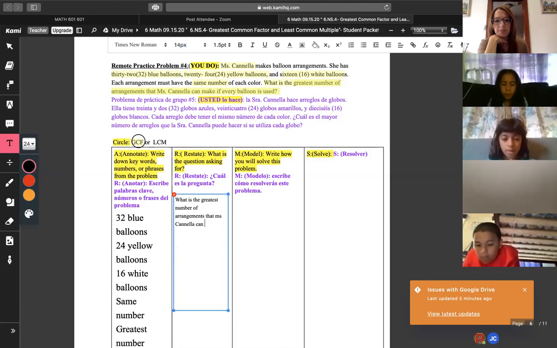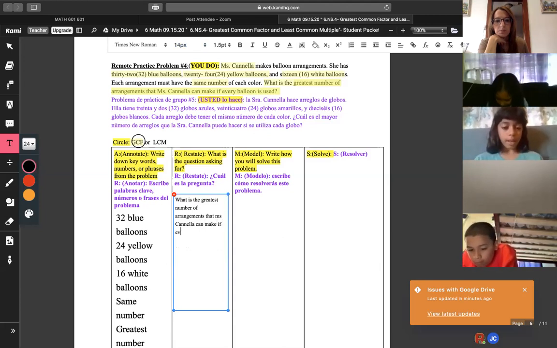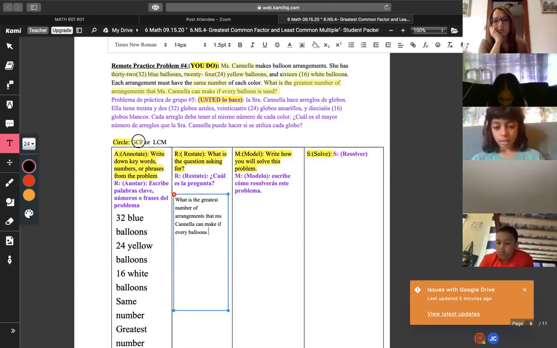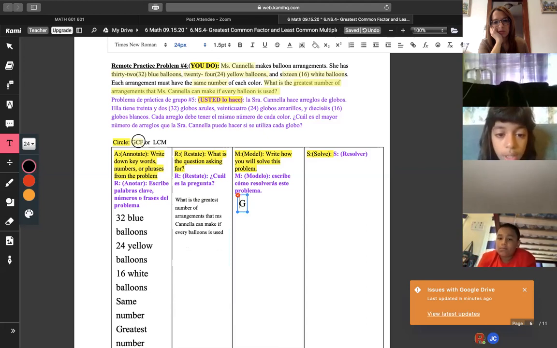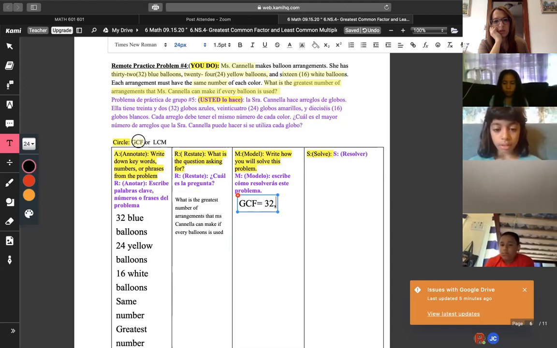What are you finding? I'm finding the greatest common factor of what numbers? Of 24 and 16, and there's another number, 32. So the GCF of 32, 24, and 16.